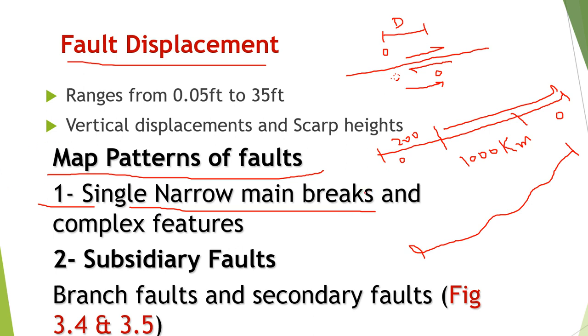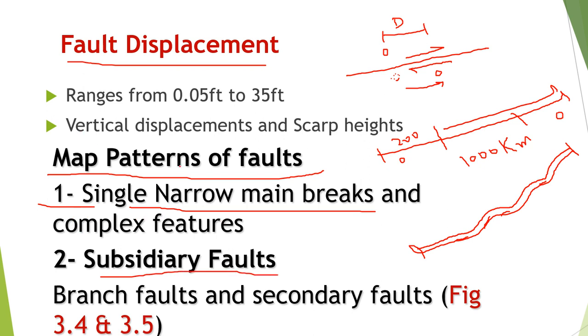Complex features mean we have zones like that. Whenever there is a break, there will be some smaller breaks associated with that fault as well. So that could actually be a fault zone. It will not be a line, right? It will be a kind of zone, the main fault zone. It may be 1 kilometer wide, maybe 2 kilometers or something like that. Then we have subsidiary faults.